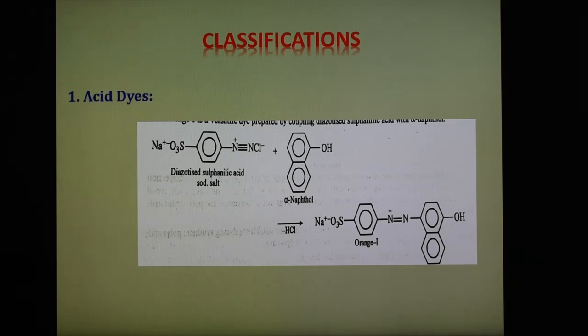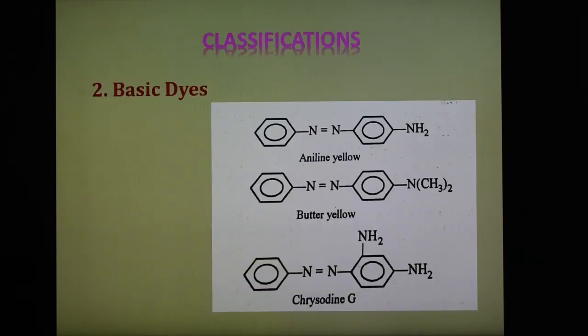So acid dye. Second is a basic dye. Now these dyes are salts of the colored bases containing amino group NH2 as the auxochrome. These include azo, triphenyl methane dyes, and in acid solution these amino groups form water soluble cation, which then reacts with anionic sites present on the fabrics and gets attached to them. So modified or reinforced nylon, polyester can be dyed with these basic dyes.